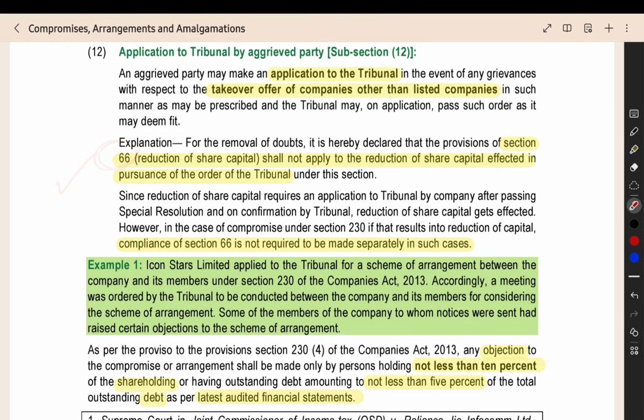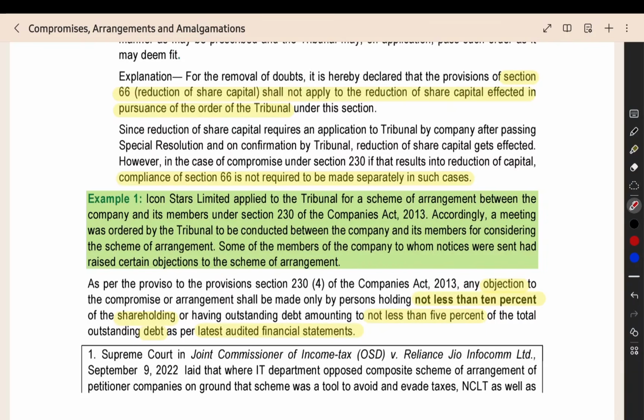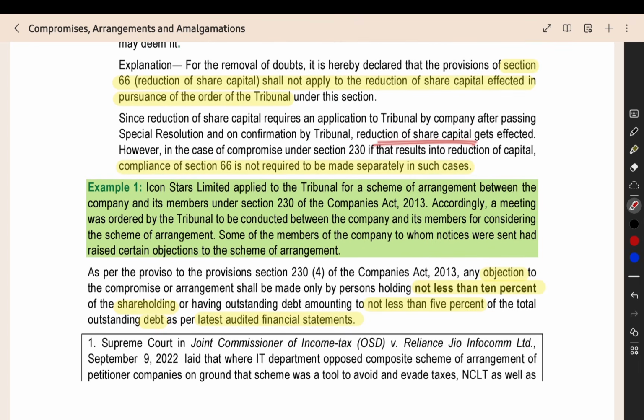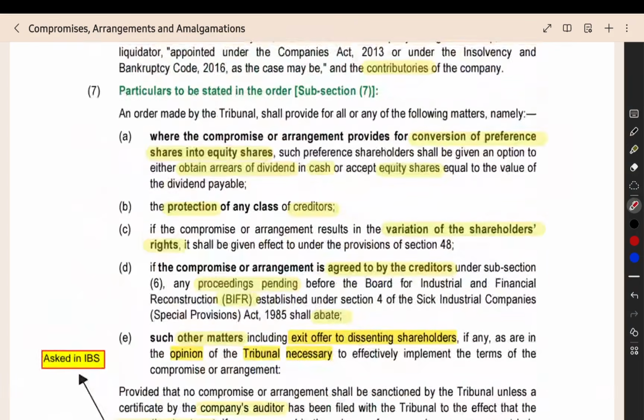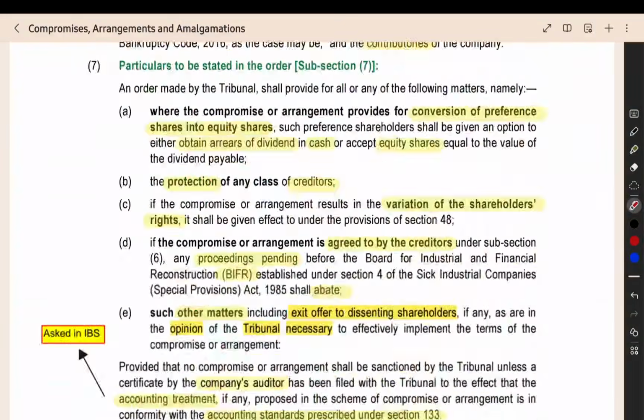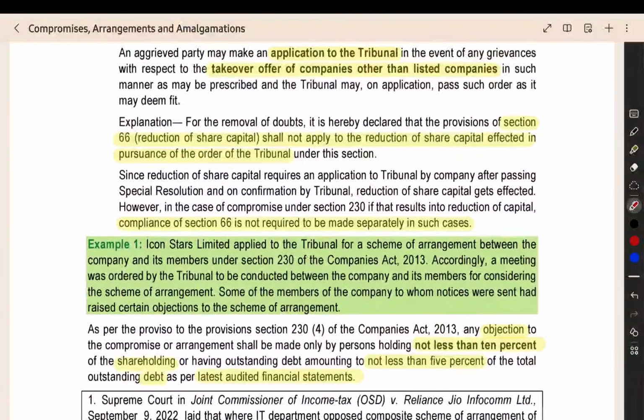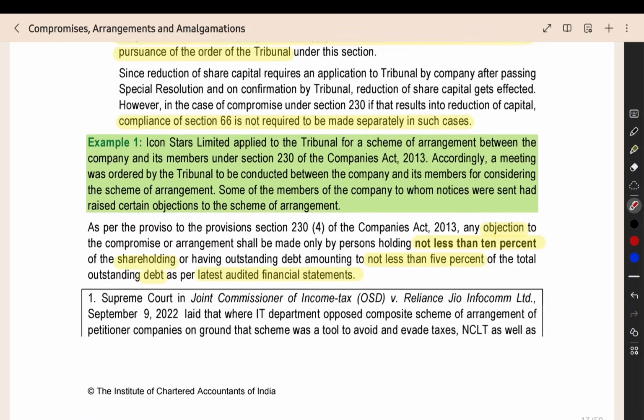This is one separate point. Here, when you do the reduction of share capital as per section 66, what will happen in that section? You have to pass a special resolution, and then you have to go to the tribunal, get the approval from the tribunal, then you can implement the reduction of share capital. But in this compromise section, already you are getting the approval of the tribunal in the binding order. So no need to get the approval of the tribunal again. Section 66, reduction of share capital. Normally, you will do the special resolution, then go to the tribunal, get its approval, then you will implement the reduction. But here, already you are getting the tribunal approval, so no need to follow section 66 separately if you are doing the reduction of share capital as a part of the compromise or arrangement contract.